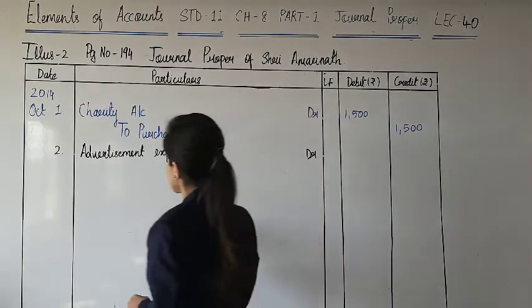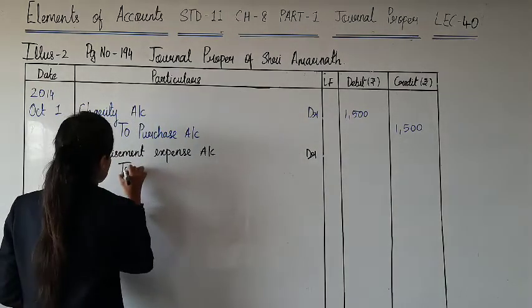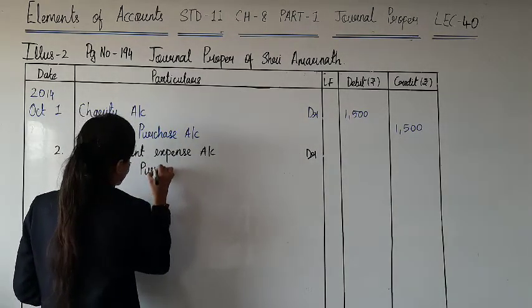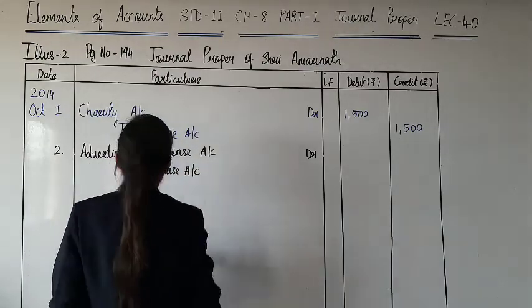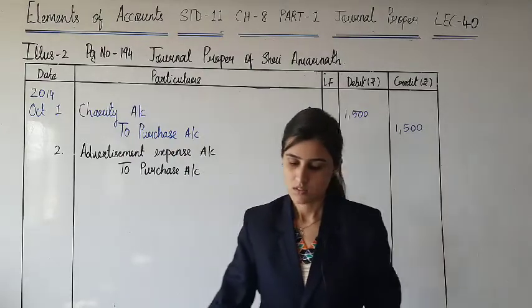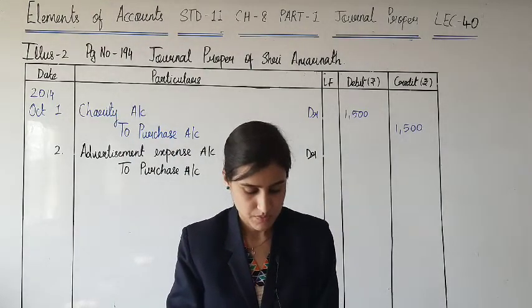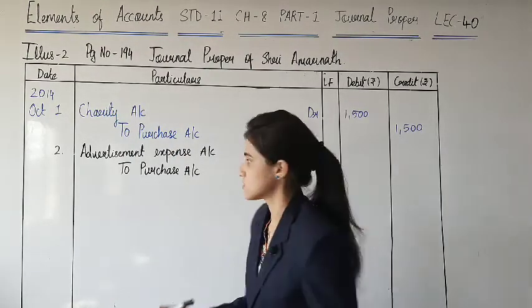Goods go out, again purchase will be credited. Yeah, how much? 3000.